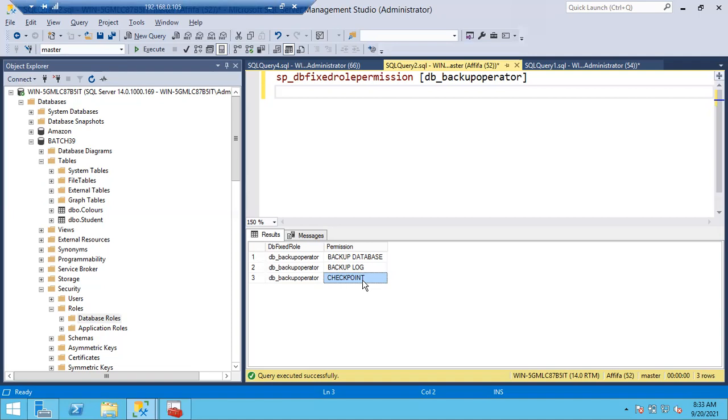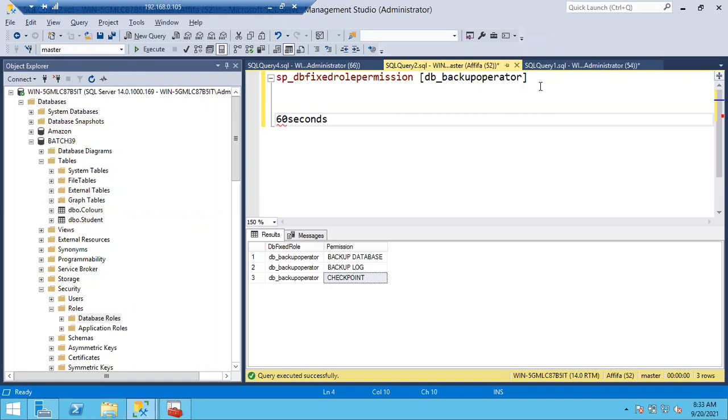Checkpoint will simply save the committed data from your log file to the data file. We have two types of checkpoints: manual checkpoint and automatic checkpoint. Automatic checkpoint will run automatically on every database, every 60 seconds.